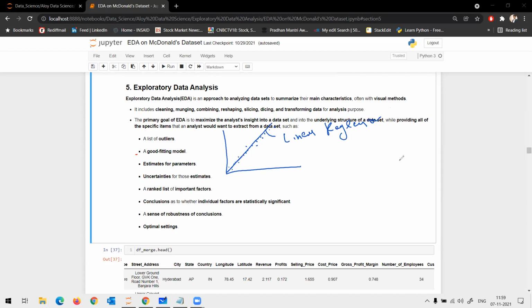Now, if your dataset is distributed based on conditions, let's say you have certain points here and certain points here, based on this condition you can divide whether it comes in this category or this category. Then further, it is divided into some more points based on some more conditions. You can use tree-based algorithms, basically decision tree or random forest models, to understand the predictions.